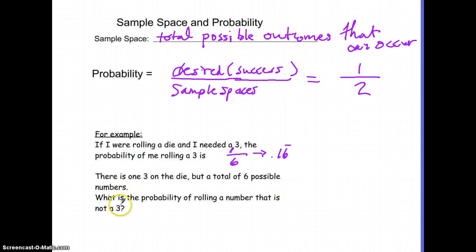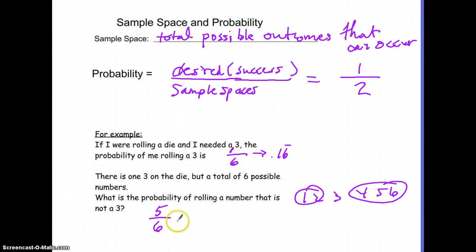Okay, going back to the second example here, when there is a 3 on the die, a total of 6 possible numbers. If we're thinking about the probability of rolling a number that's not a 3, there are still 6 possibilities on a 6-sided die. All the numbers that are not a 3: we have 4, 5, 6, and we have 1 and 2, so we have 1, 2, 3, 4, 5 of these. So it would be written as 5/6, or you can take that as a decimal, which is